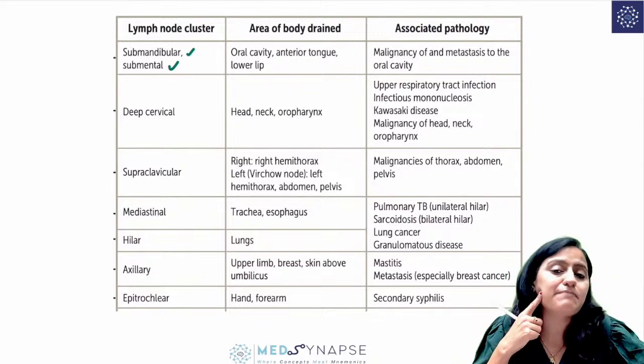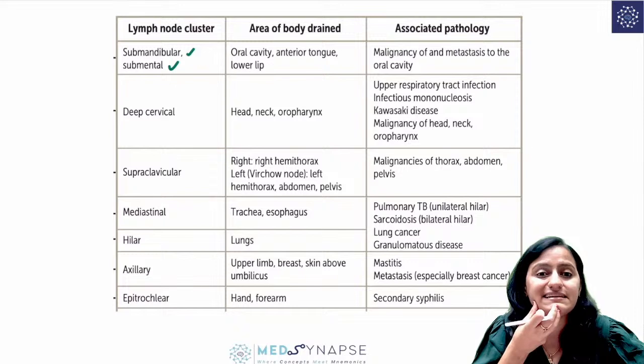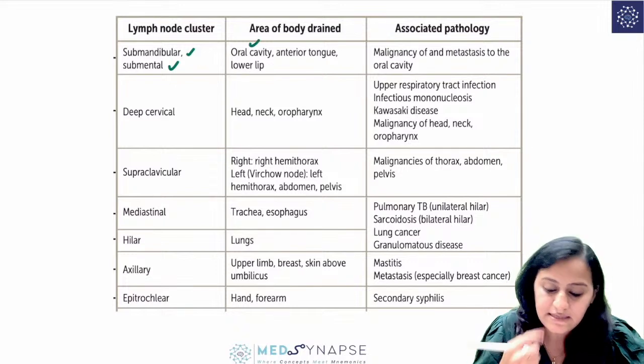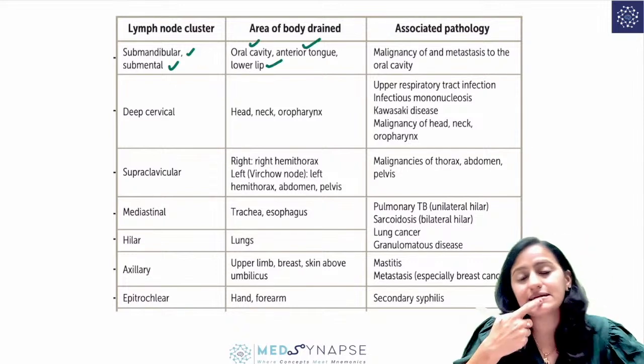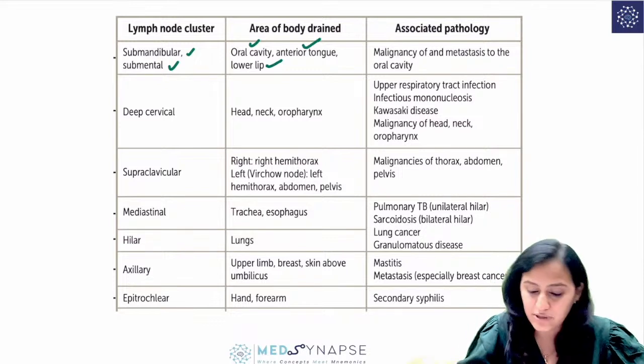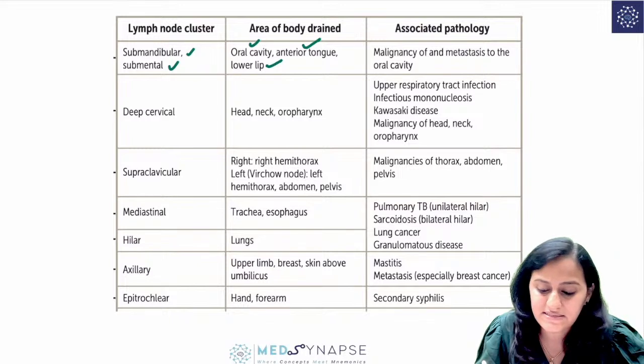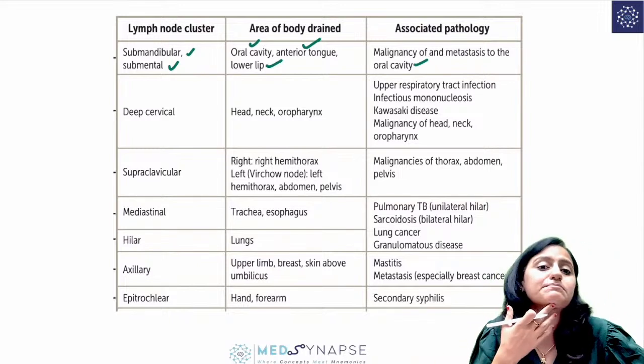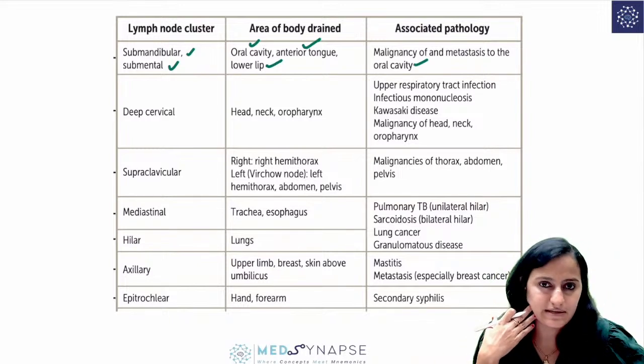Submental and submandibular lymph nodes. Logically thinking, these are placed here. So what will drain? The oral cavity, the anterior tongue and the lip are going to drain into these lymph nodes, right? So it will have malignancy, metastasis from the oral cavity, right? Submental and submandibular lymph nodes.